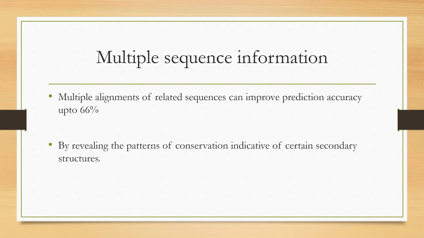So as I told you, if it is predicted to be alpha helix, and such sequences are of the same alpha helical conformation, that means the other sequences to which you have carried out multiple sequence alignment would have structures available. So if those structural conformations are found to be the same as the predicted conformation of your protein sequence, which is the target sequence for which you are trying to predict the structure, that gives the evidence for your prediction. So by applying this information from multiple sequence alignment, the prediction accuracy can be improved up to 66%.